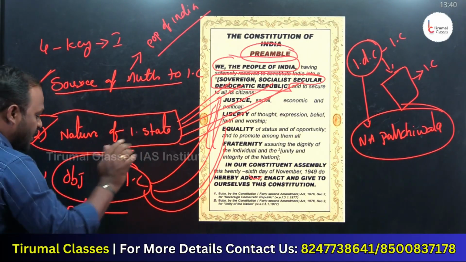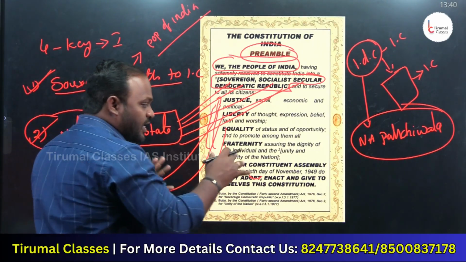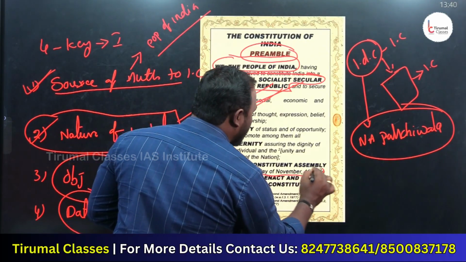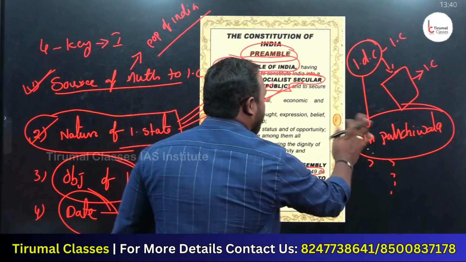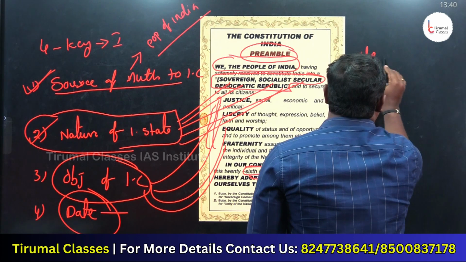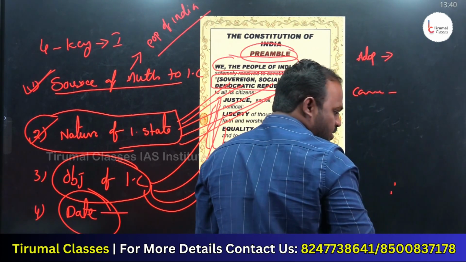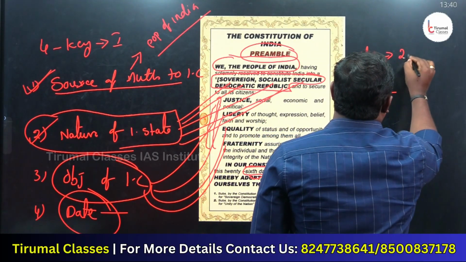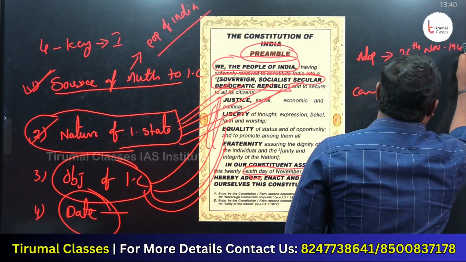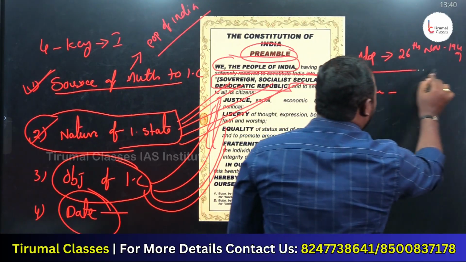Then the preamble contains the date of adoption. We all know this. The Indian Constitution was adopted on 26th November 1949. Listen carefully, there are 2 dates we need to know. One is the adoption date of the Indian Constitution. The next one is the commencement date of the Indian Constitution. The adoption date, 26th November 1949, is the date on which the Indian Constitution was adopted.